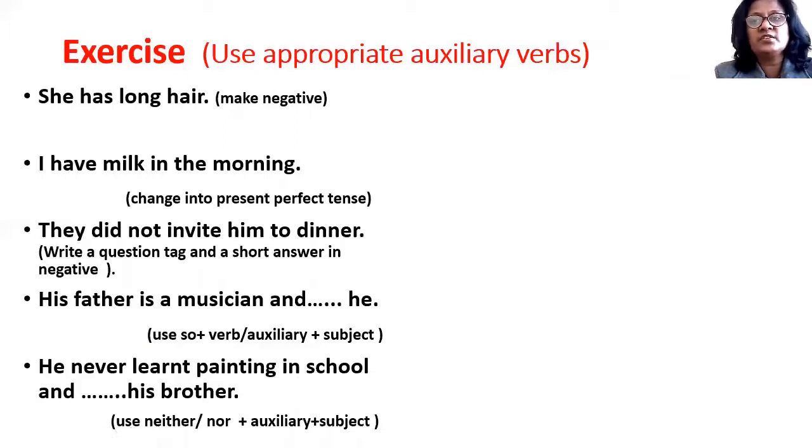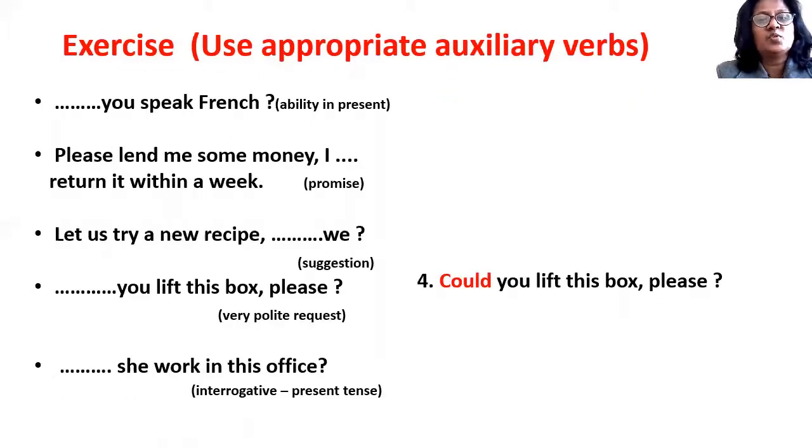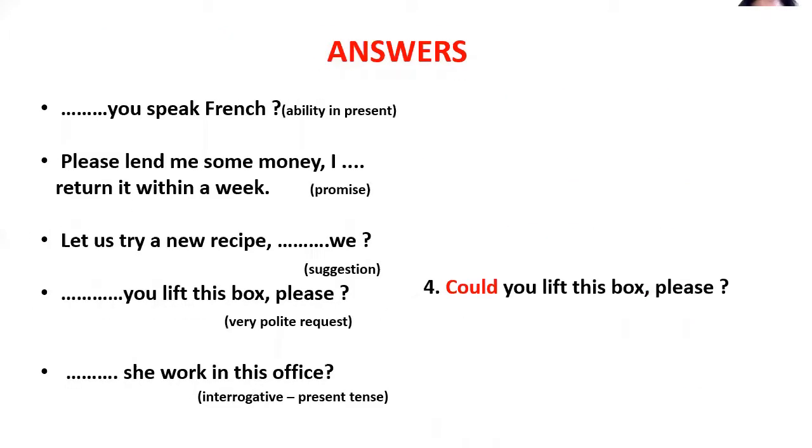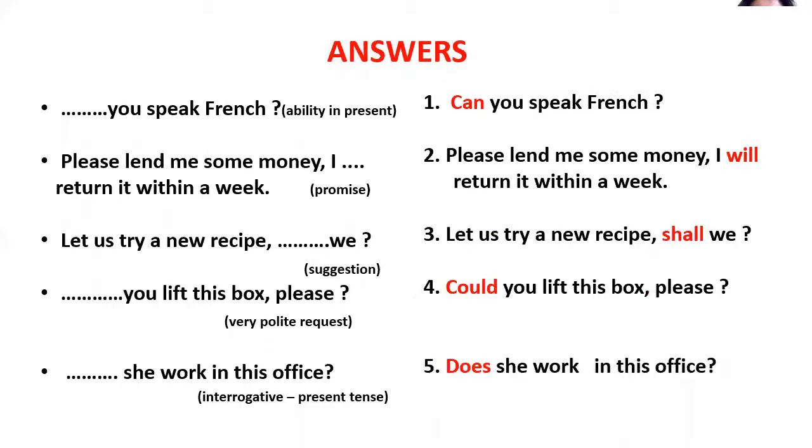You can pause the video and check the answers later on. The answers are here for you. More sentences and the answers are here for you to check, or you have to use the auxiliary verb to indicate ability in present, or promise, or suggestion, or polite request, or interrogative present. But in real life situations, you will not get these hints. According to the demand of the situation, you will be required to put in or use the right auxiliary verbs.